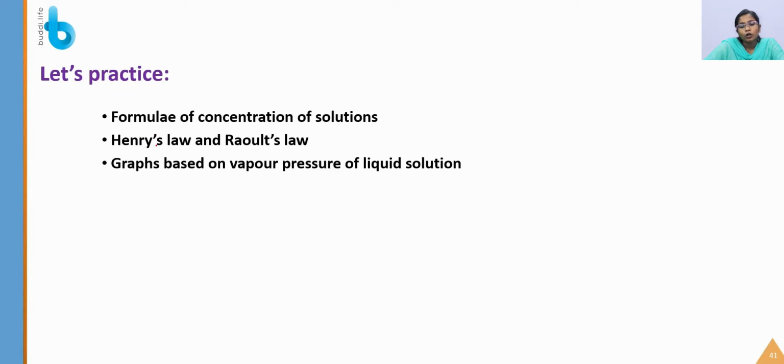Now let me see what are all the important topics or things that we have to memorize in this unit. This is a damn sure thing that you might get in the exam. First you have to memorize the concentration of solution. We saw the 9 expressions for the concentration of solution. The formulas of those will be important because they will ask problems from that point of view. And then Henry's law and Raoult's law, you have to memorize the formula.